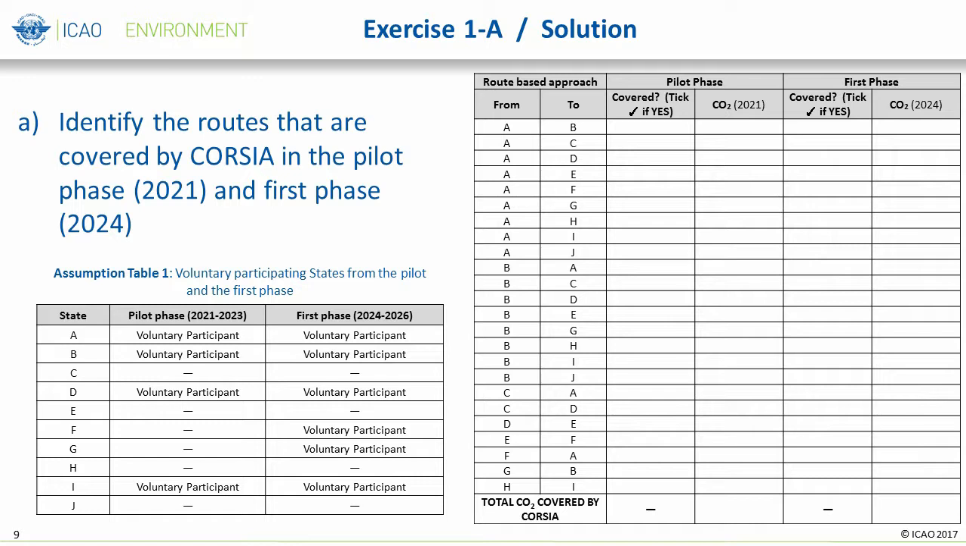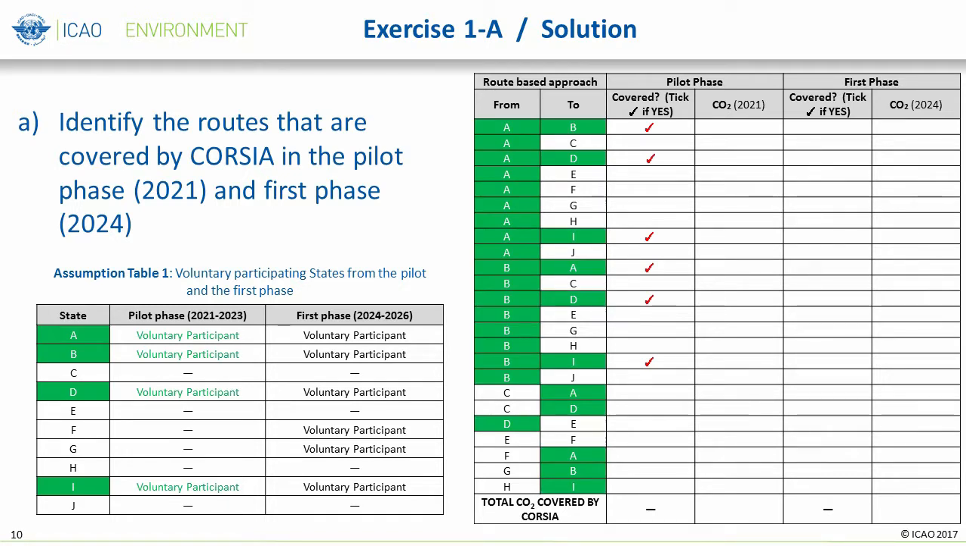After identifying the routes that are included in CORSIA, participants should find the respective emissions from the Assumption Table 2 and fill in the emissions into the table provided in the exercise sheet. Finally, total emissions covered by CORSIA should be calculated at the bottom of the table. As a helpful hint, there are state pairs such as GF and DG, which would be included into the offsetting requirement of CORSIA. However, there are no airlines operating on these routes.